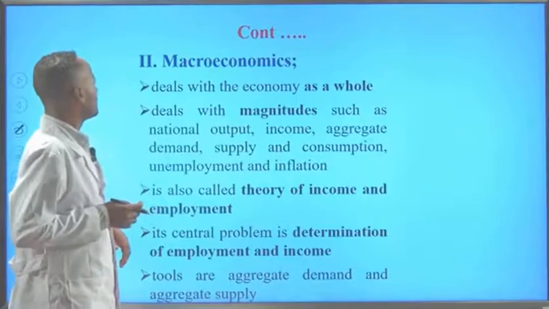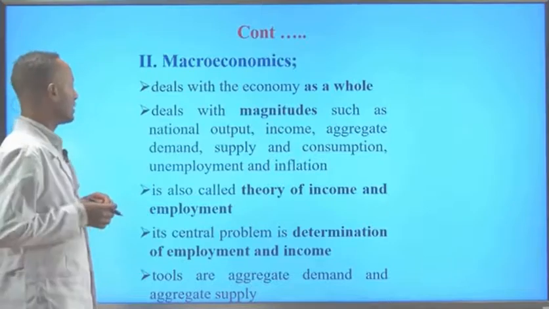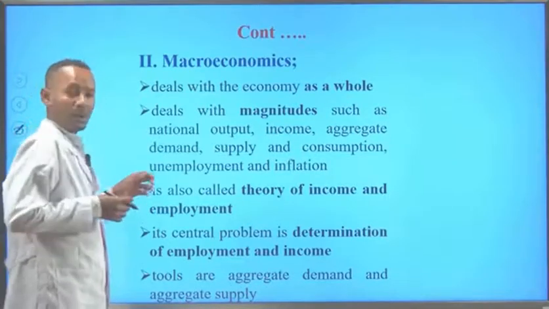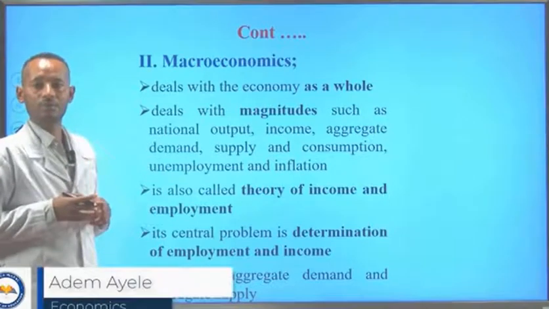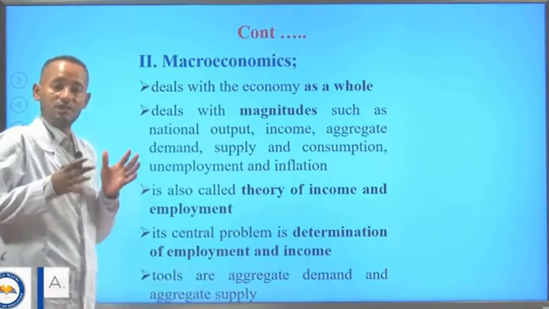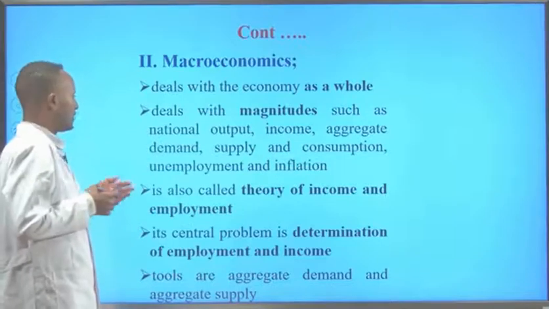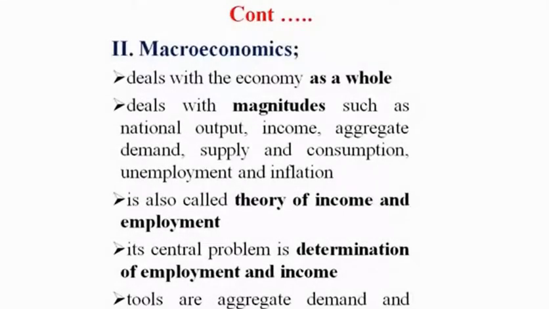The second division of economics is macroeconomics. Macroeconomics deals with the economy as a whole. It deals with magnitudes such as aggregate demand, aggregate supply, the general level of prices of goods and services, aggregate consumption, and the level of savings in an economy. All these are the major concerns of macroeconomics. Macroeconomics is also called the theory of employment and income. And the tools used to determine income and employment in an economy are aggregate demand and aggregate supply. So aggregate demand and aggregate supply are the major tools of macroeconomics.